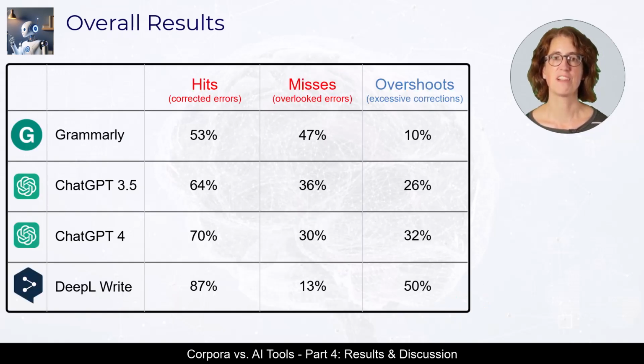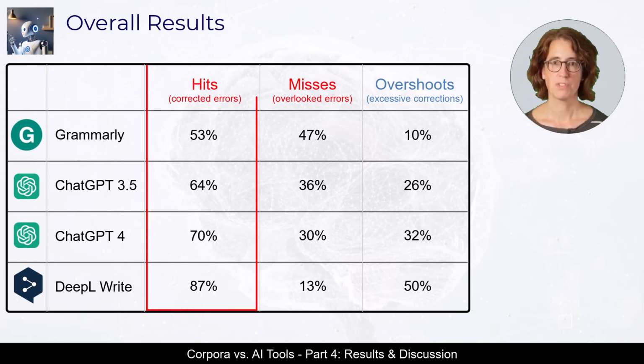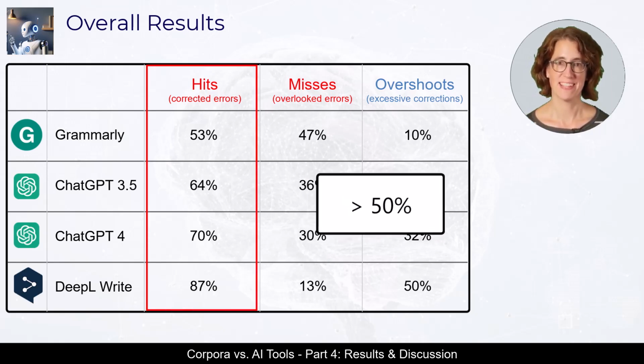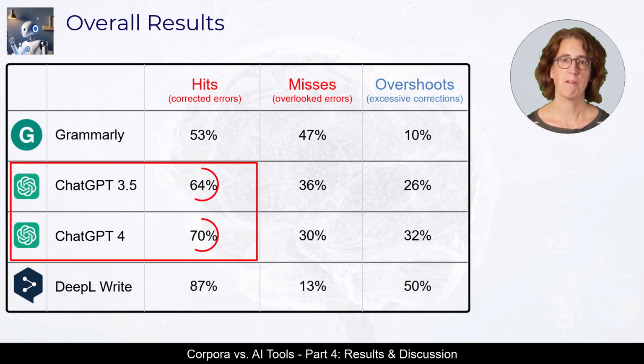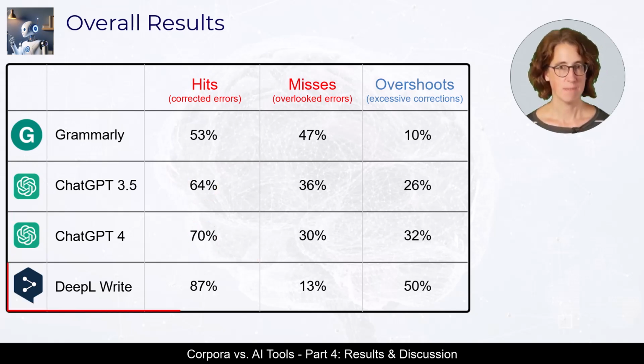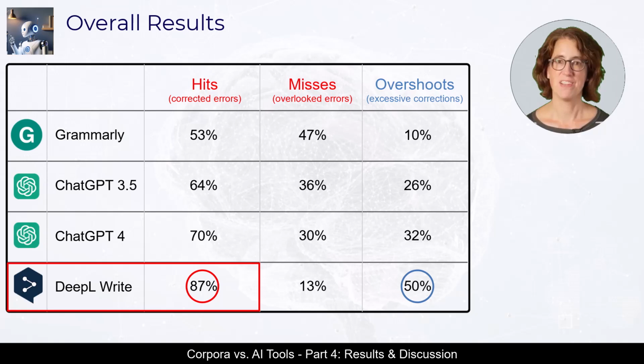Here are the results of our research. All tools find at least half of the errors built into the learner text. In a direct comparison, the language model of ChatGPT-4 proves to be more reliable than that of GPT 3.5. DeepL performs best in terms of adequate corrections of errors, but at the same time takes the greatest liberties in making excessive changes.